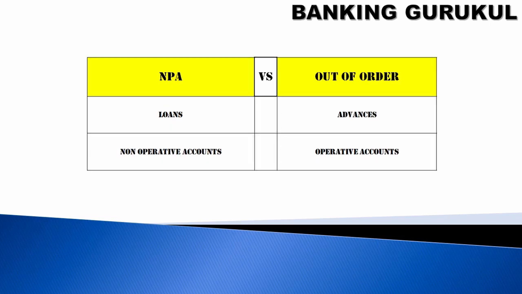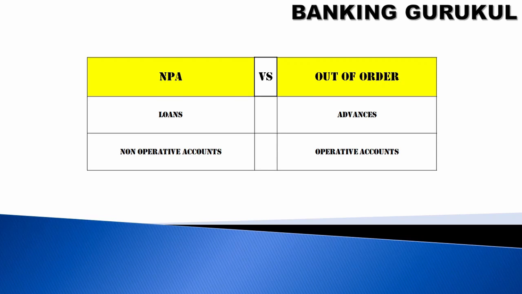What is NPA and what is out of order? For loans, if you are not getting any interest or principal for 90 days, it will be categorized as NPA. But for advances where you have a CC/OD account, you can't call it an NPA. You will say out of order, meaning your account is not on the regular track. Loans are non-operative accounts.